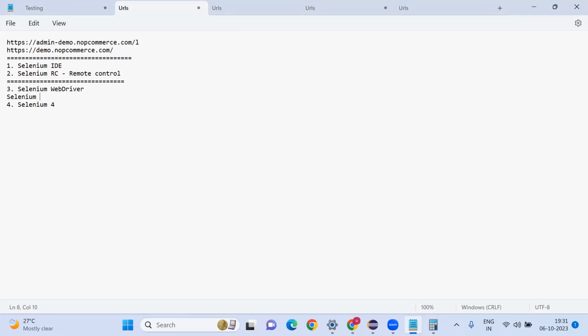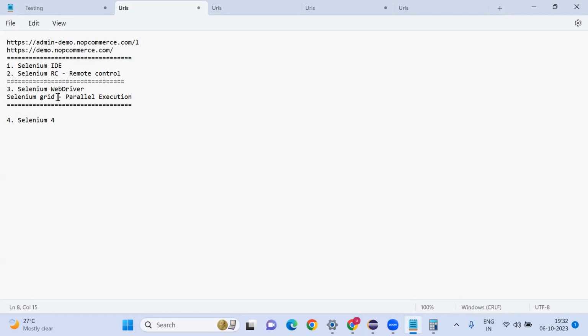And also we have Selenium Grid, which you can use for parallel execution. Suppose you have 10,000 test cases. If you want to execute them in a single day, it is not possible with a single browser and single system. Sequential execution is not possible, that's why we go with parallel execution. At a time we can use 10 systems and distribute a thousand test cases to each system. It will take a total of 8, 9 or 10 hours.